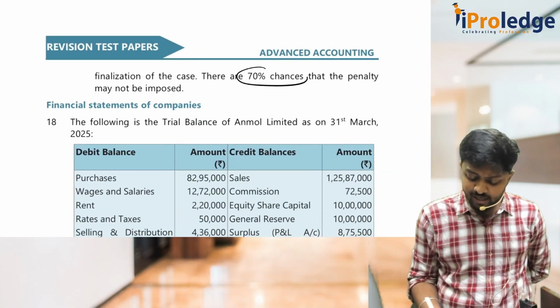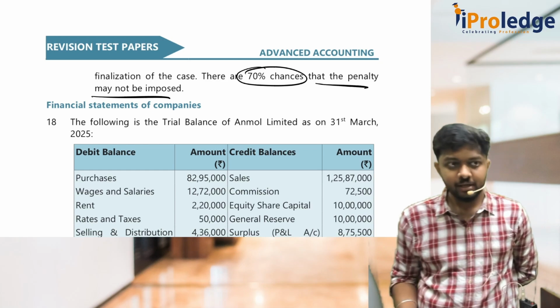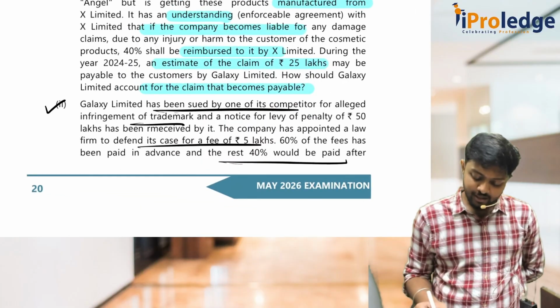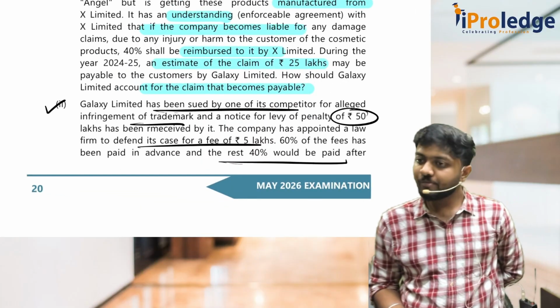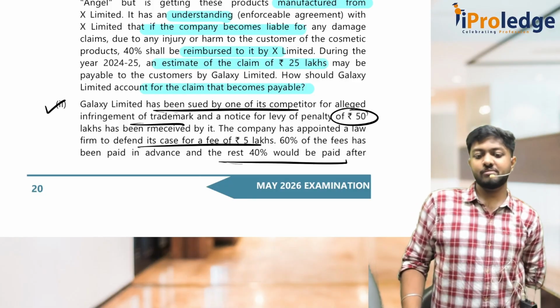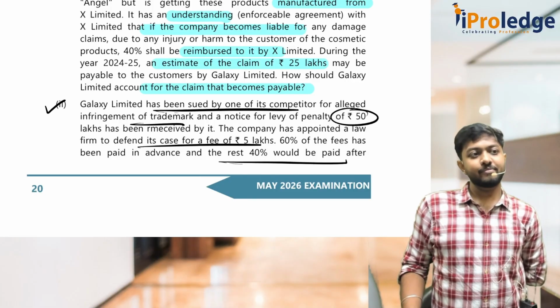There are 70% chances that the penalty may not be imposed. Now my question is, they have put me where I am supposed to pay a penalty of 50 lakhs. So should I book it as a liability? Is the question. Why not?